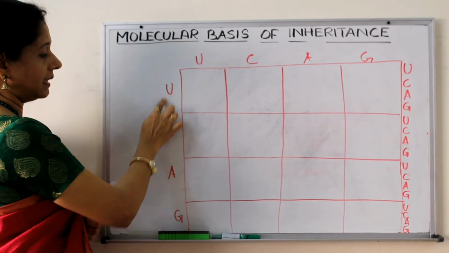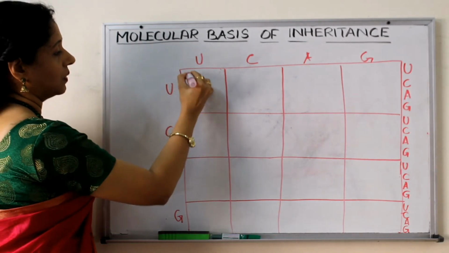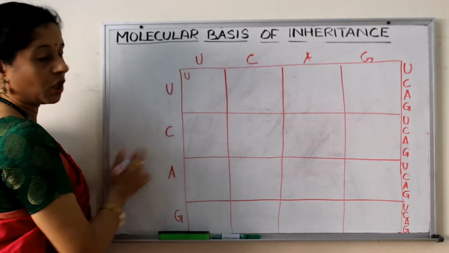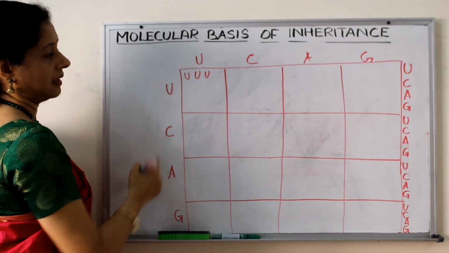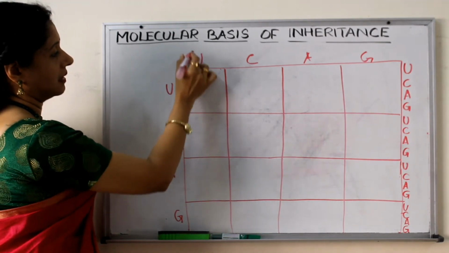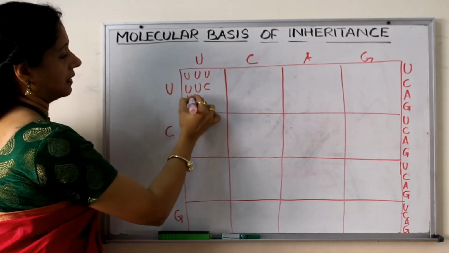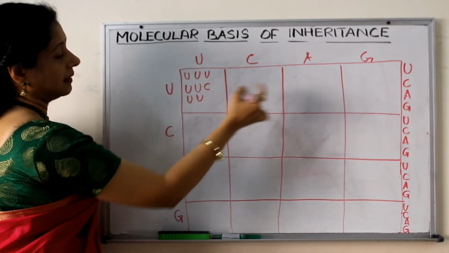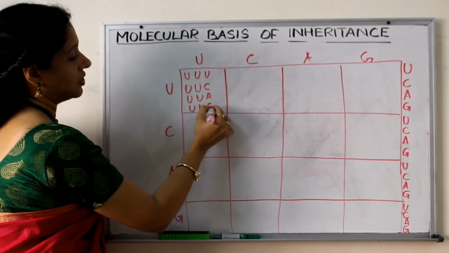First you have to see this side. So here what is coming first? U. Second from top U. Third from there first. Again first, second, third C. First, second, third A. First, second, third G.